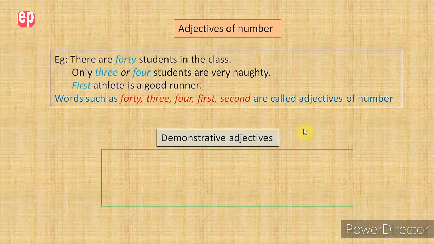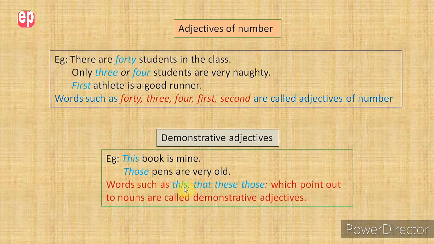Now let's look at the demonstrative adjectives. Demonstrative adjectives are used to point out nouns. Let's try to understand through example. This book is mine. Those pens are very old. So the words this and those point out the nouns, and the nouns are book and pens. So words such as this, that, these, those, which point out nouns are called demonstrative adjectives.